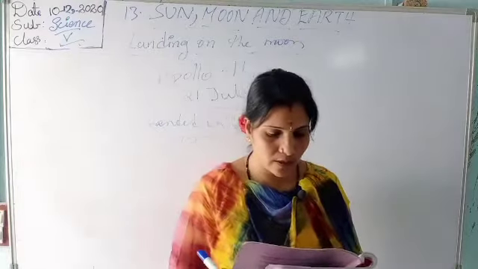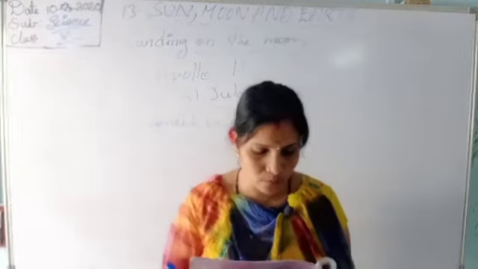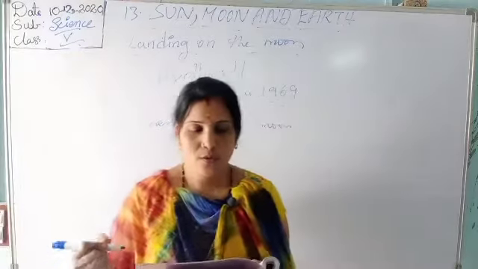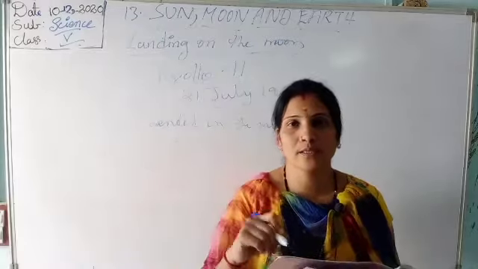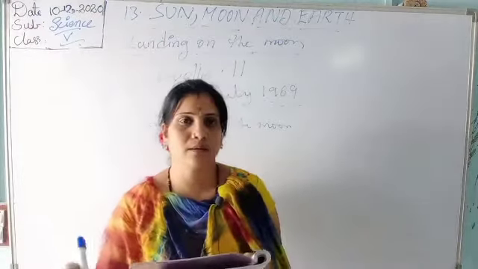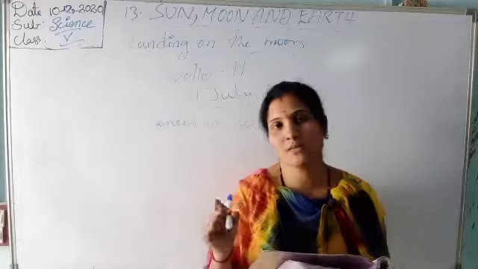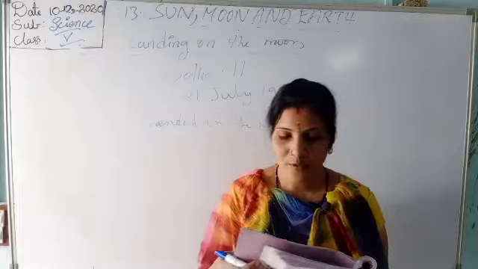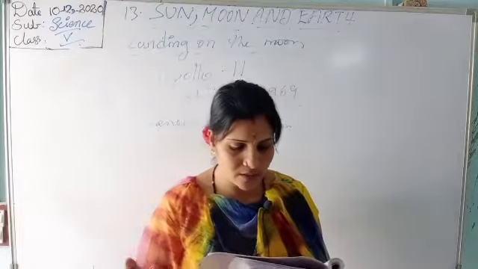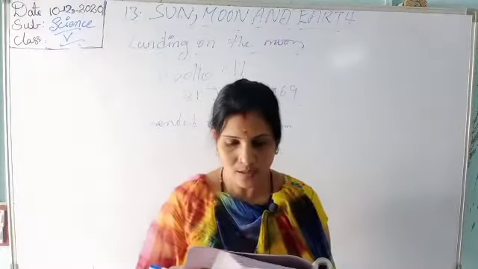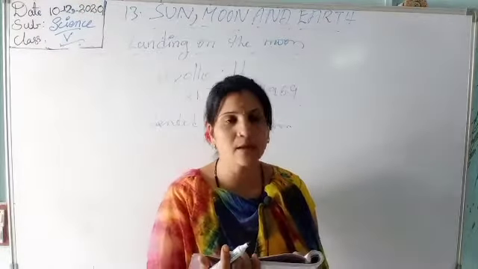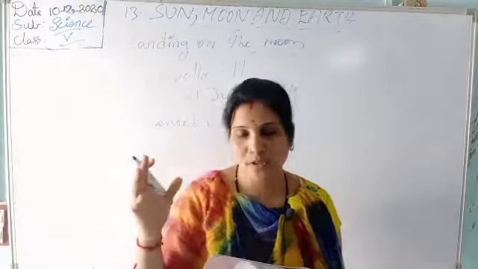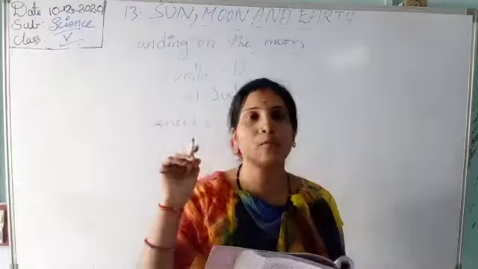Eclipses occur due to the revolution of the earth and moon. How do eclipses occur? They occur due to the revolution of the earth and moon. The position of the moon and the earth keeps on changing due to the revolution movements. The position of the moon and earth will keep changing due to the revolution.